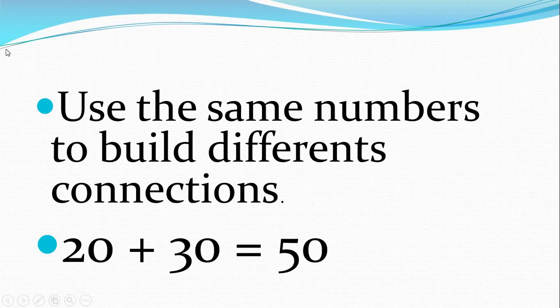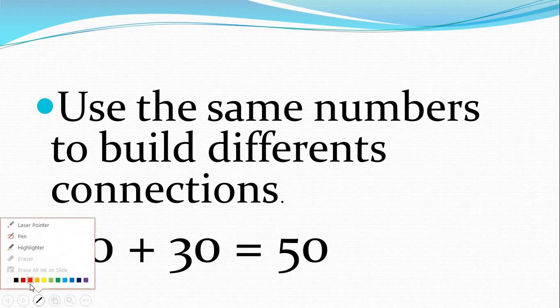Understood? So now again I am telling you all, students, use the same numbers to build a different connection. So it means 20 is different. Now read properly.